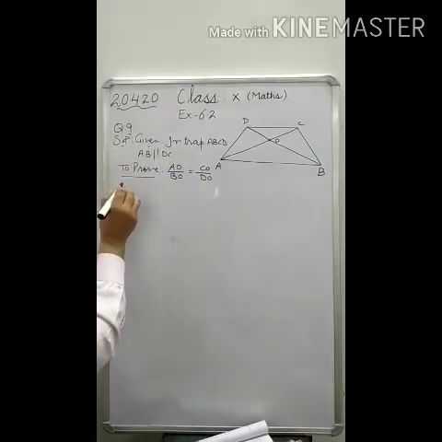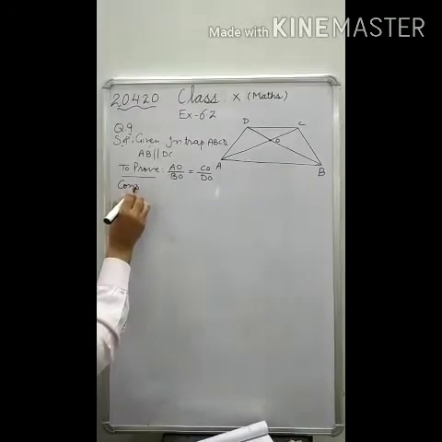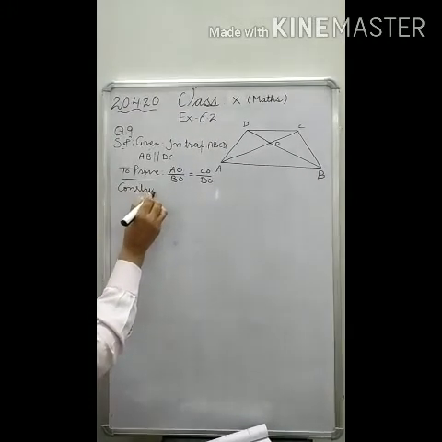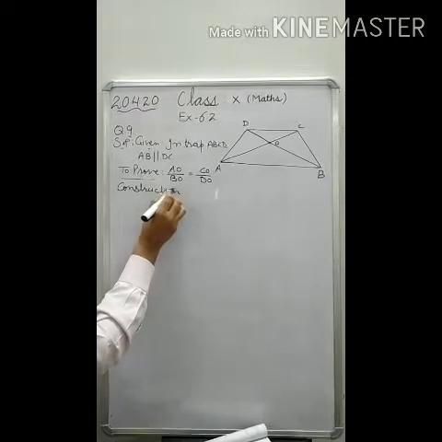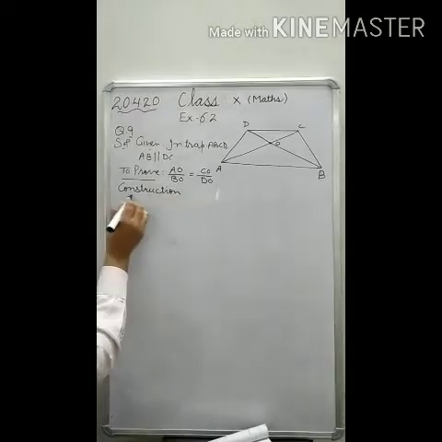For this, we have to do some construction. What construction will we do? Just see.